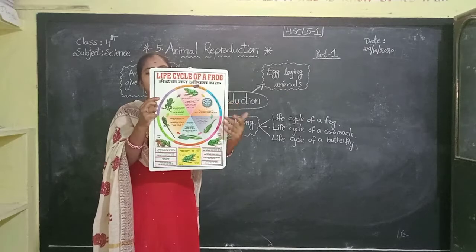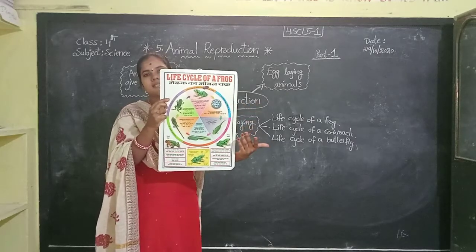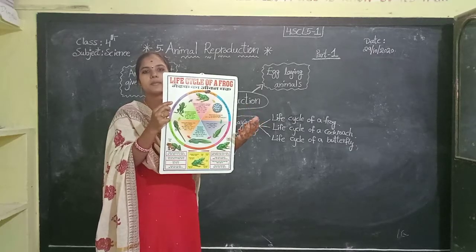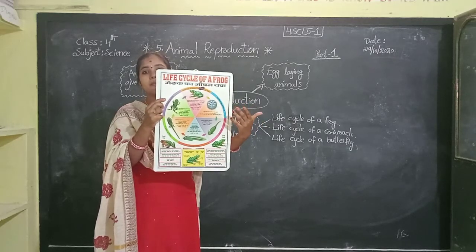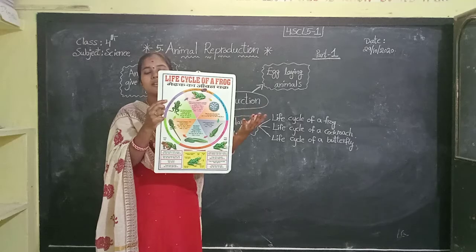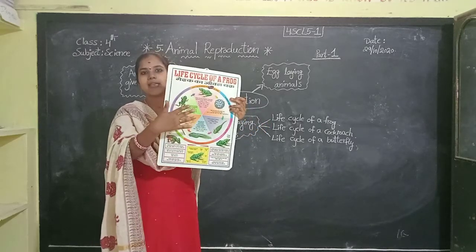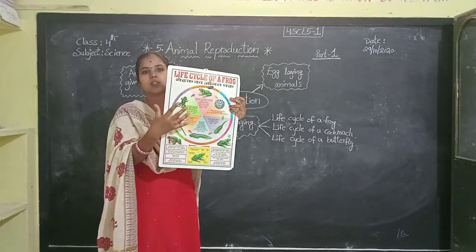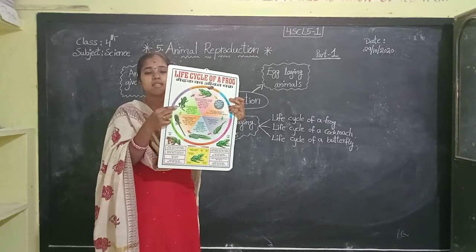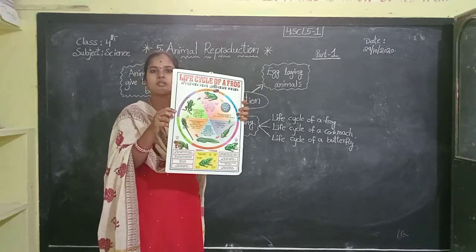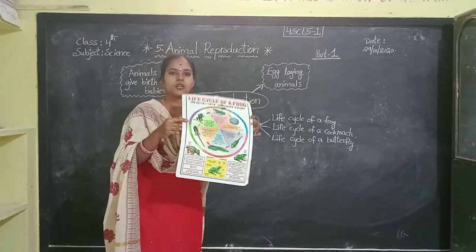Okay, children. Here once you observe, the eggs change into tadpoles. The tadpole slowly changes into a fully developed tadpole. After that, the fully developed tadpole changes into a young adult frog. It takes some stages. These stages put together are called a life cycle. So this is the life cycle of a frog. Did you understand, children?